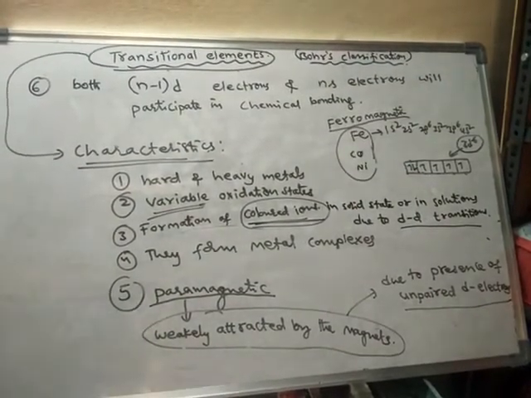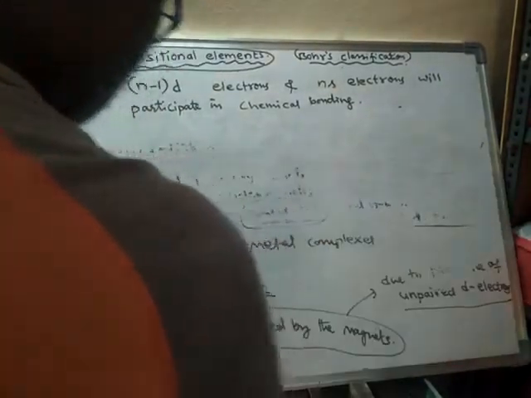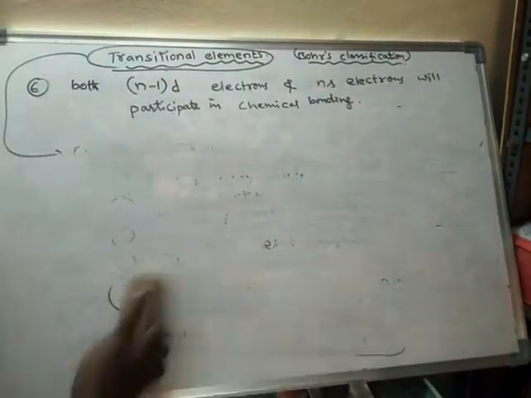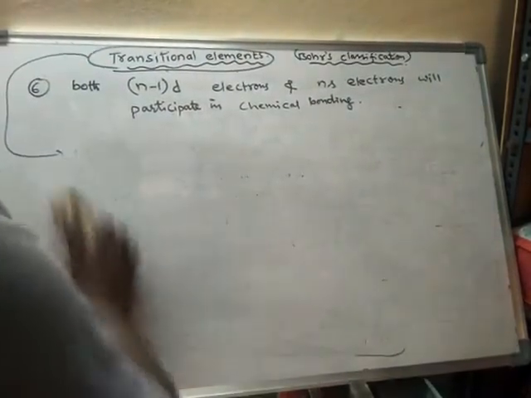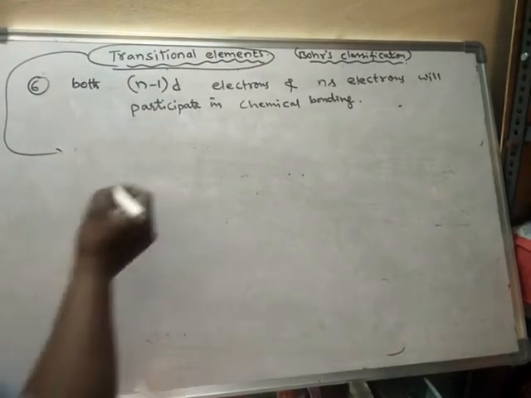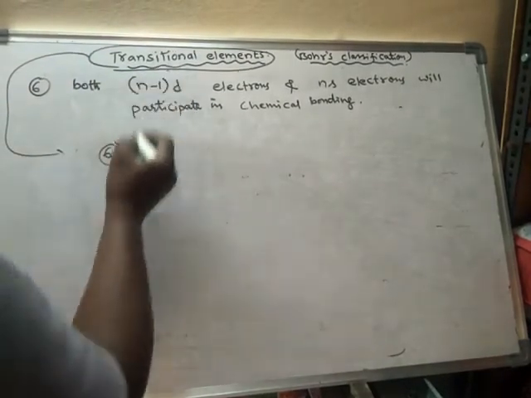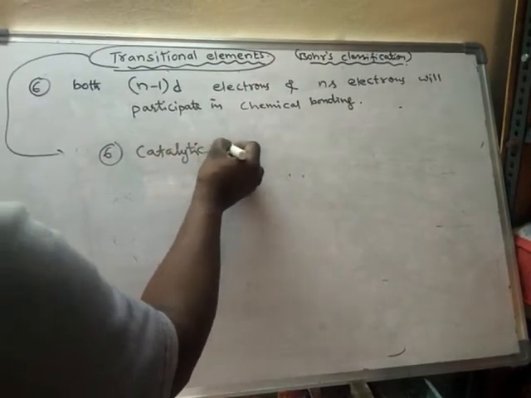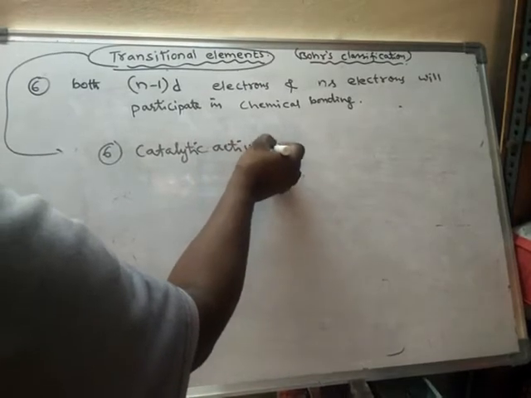Next characteristic feature is that they show catalytic activity. Transition elements show catalytic activity. That means they act as catalysts.